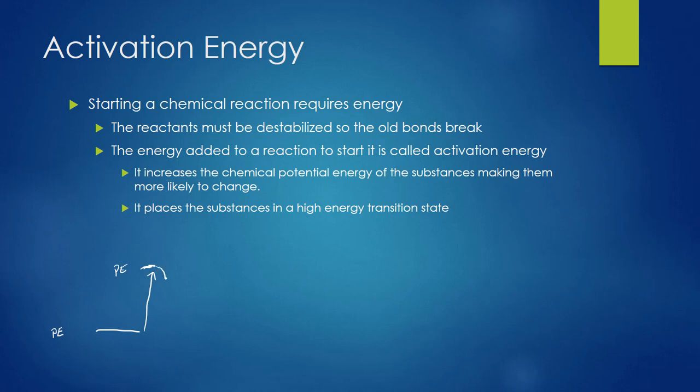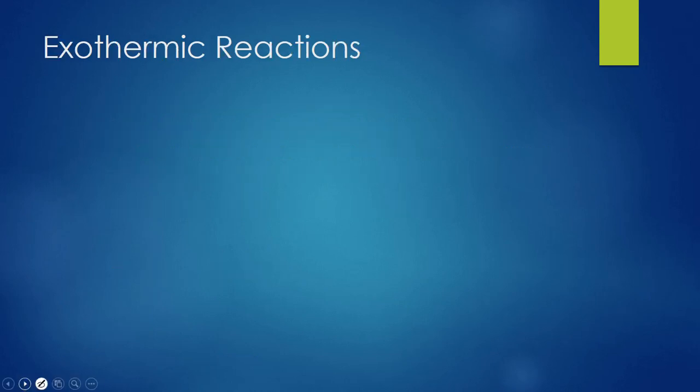And then they're going to transition, and they could end here or they could end here depending on what happens in this reaction. So we're going to start with some potential energy of the reactants. We're going to add some energy to make them change, to get them to transition, and after they transition, they'll end with a different amount of energy over here. These are the products. And we're going to look at a couple different cases. We're going to look at what happens if they end with more potential energy, what happens if they end with less potential energy. And that's where we're getting into endothermic and exothermic reactions.